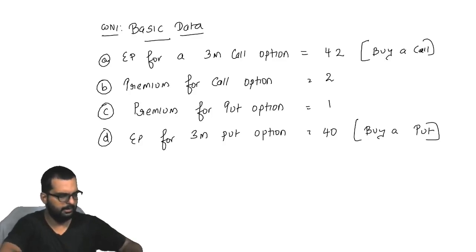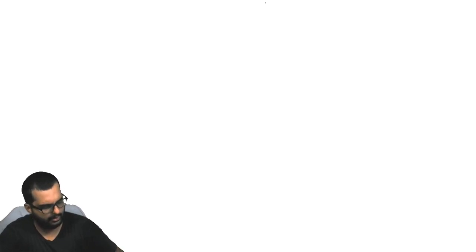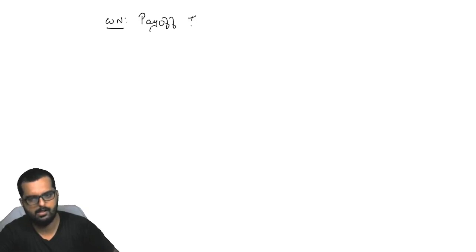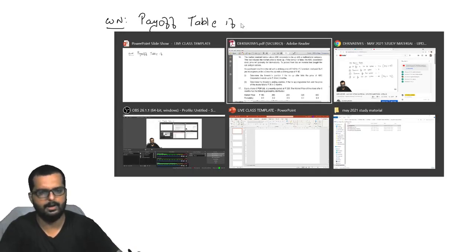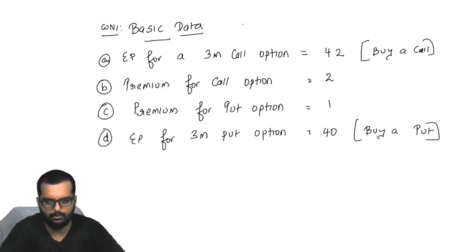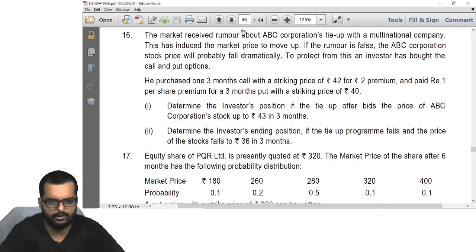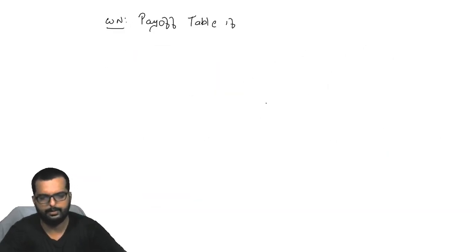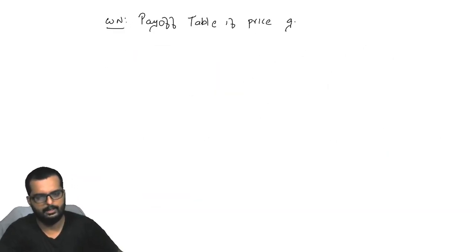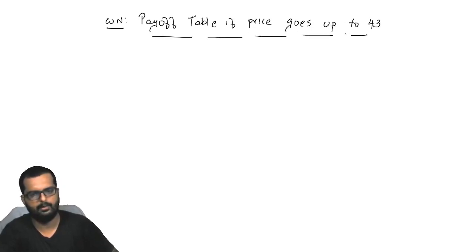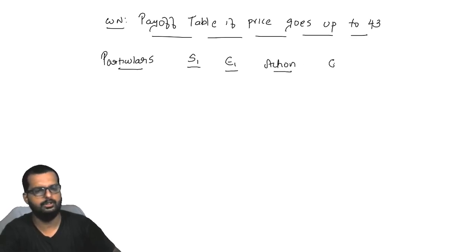Alright friends, I believe you have put up till here. So now I'll write down the next working note heading. Payoff table if, 1 minute, what is the first price that is mentioned over here? If it's given in the question, the price goes up to 43. Okay, I will draw a table now. Particulars S1, E1, action, GP, premium, net profit.